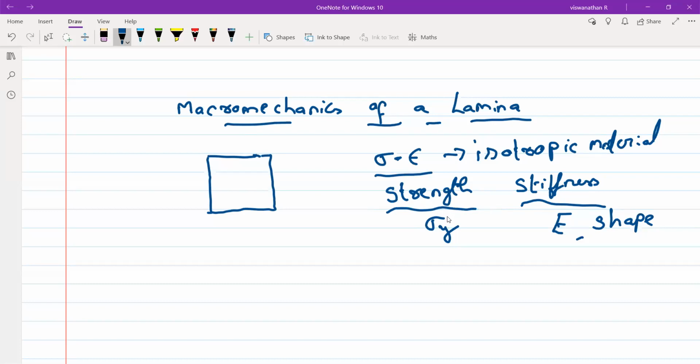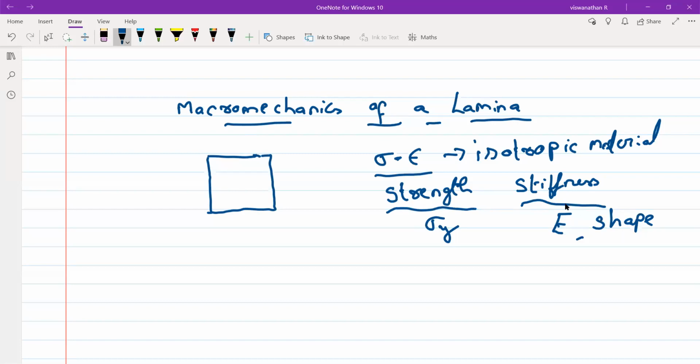Weak. What is the opposite of stiff? Flexible.